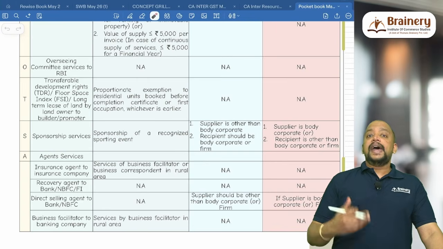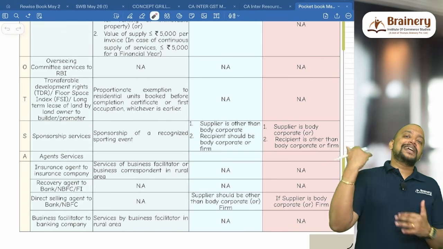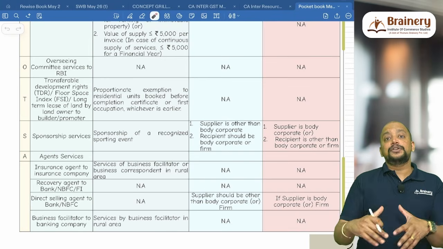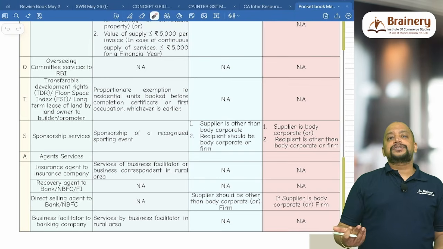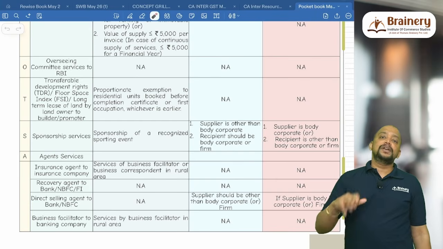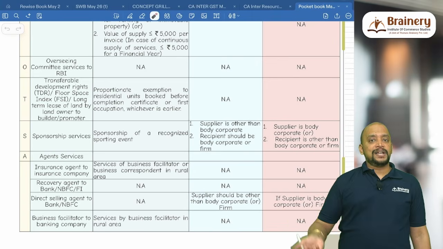Number 2, I have unutilized FSI, floor space index. In the given area of land, how much I can construct is known as floor space index, and I have unutilized FSI. So I have constructed only 1000 square feet, 2000 square feet I can further construct. Which I will be giving to the builder, for which the builder will give me consideration. On that the builder will pay GST under RCM.